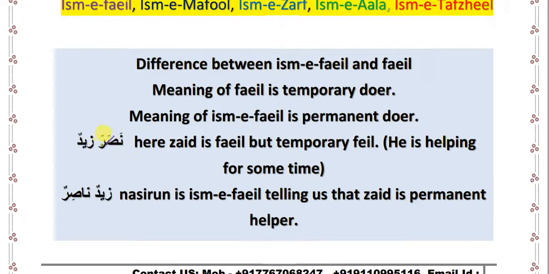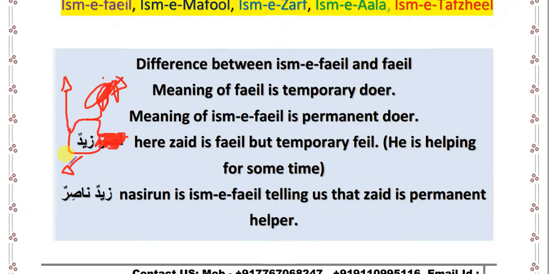For example, if the work of Nasara is finished, there is no need for Zaid, and we will not say Zaid is a fa'il. Why will we not say Zaid is a fa'il? Because Zaid was fa'il only until the time when the fi'l Nasara was available. When the work Nasara is done, then there is no fi'l. That's why there is no fa'il, because the fa'il is only available when there is a fi'l.